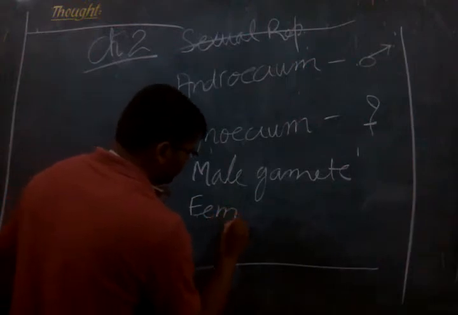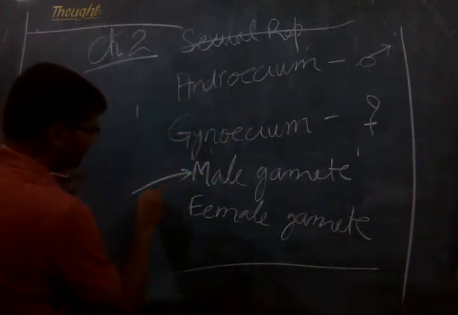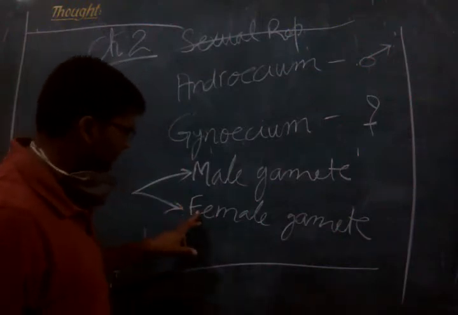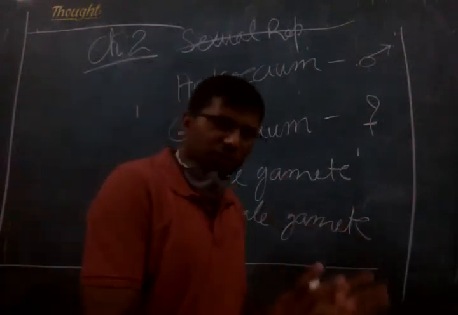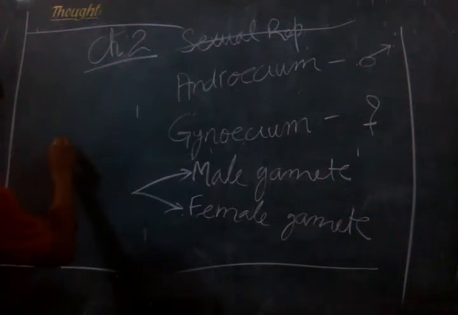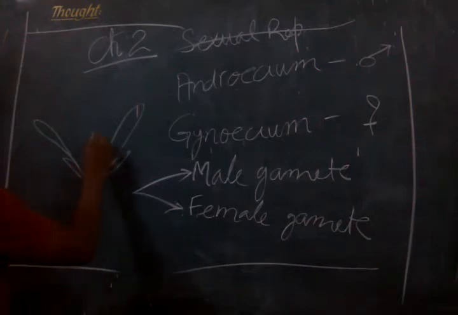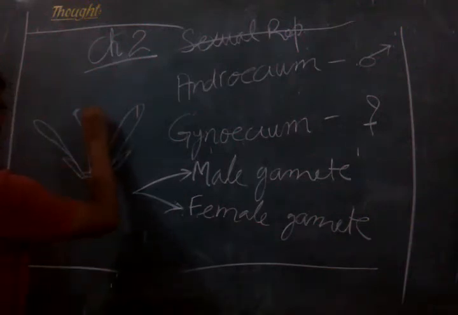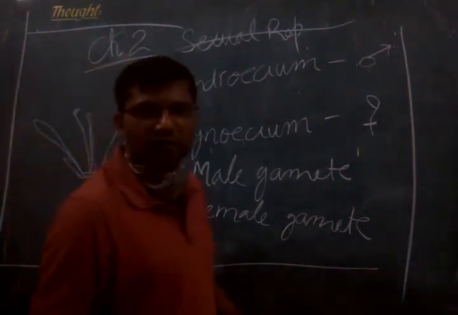So male gamete and female gamete, they are produced on the androecium and gynoecium respectively. Okay? And male gametes and female gametes may be produced on the same flower. That means if this is a single flower, so here on the same flower itself you may have the androecium portion or the male portion, and you may have the female portion, right? So all these details we already have seen and we have discussed.